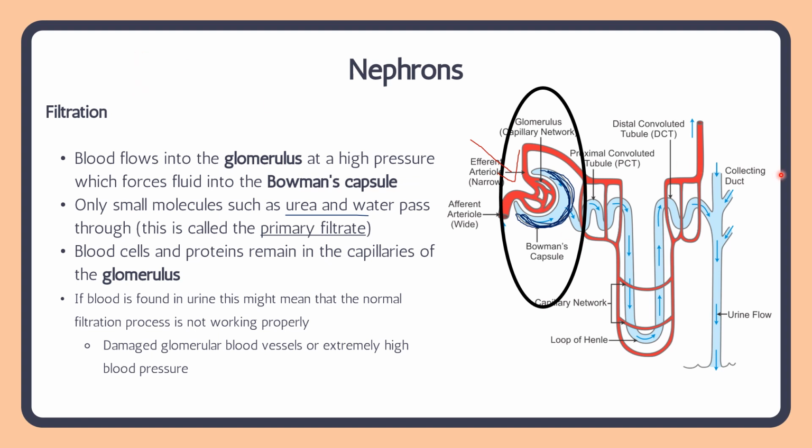So the main part that I want you to know is that the glomerulus is a network of capillaries, a very dense network of capillaries, and the blood flows into the glomerulus at very high pressure, which forces the fluid, such as urea and water, into the Bowman's capsule.